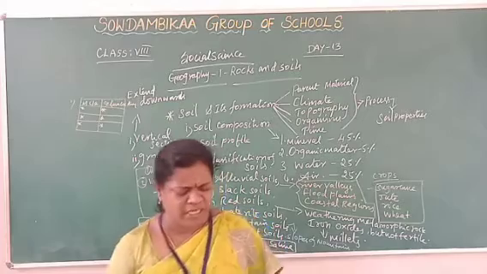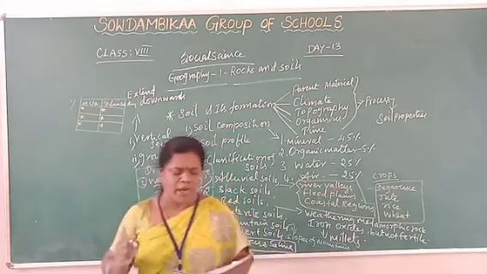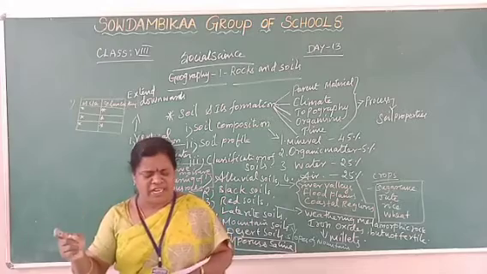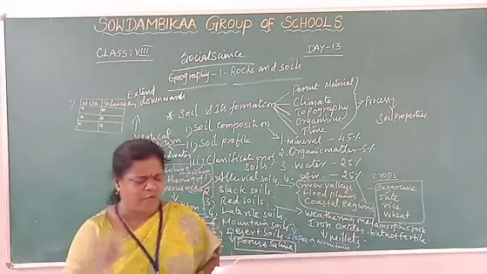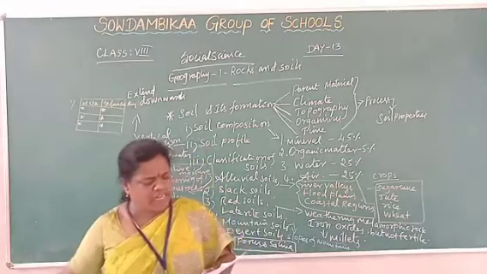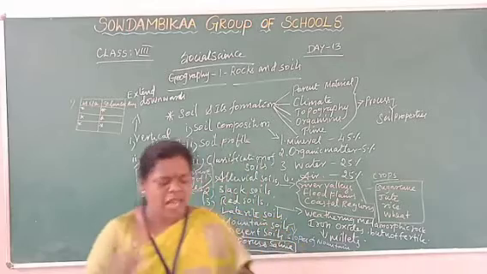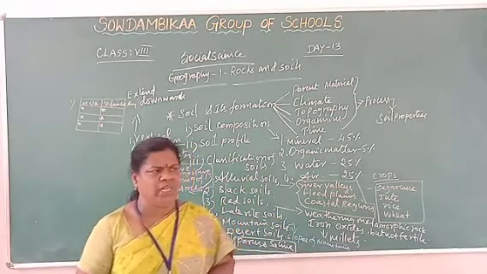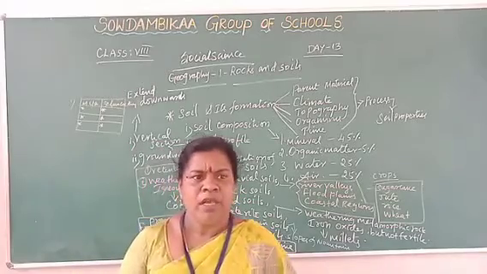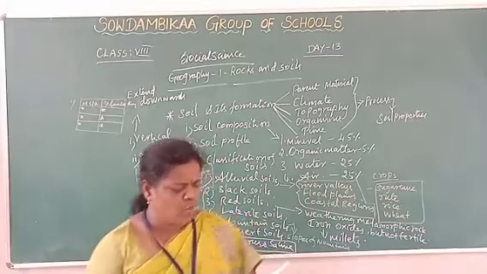Rock cycle means the rocks of the earth crust keep on changing from one form to another form under various natural forces and agents. You know the various natural forces: wind, temperature, pressure, air, and various natural agents, say running water.